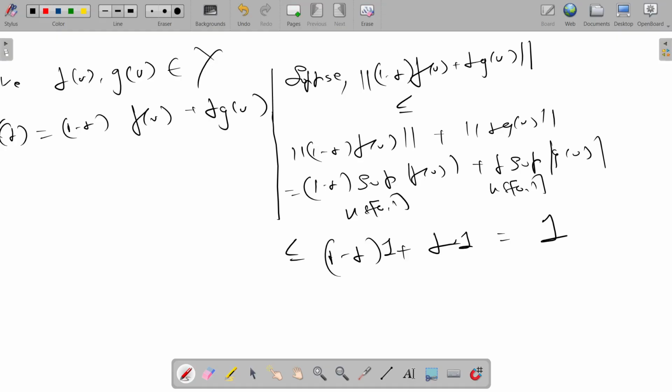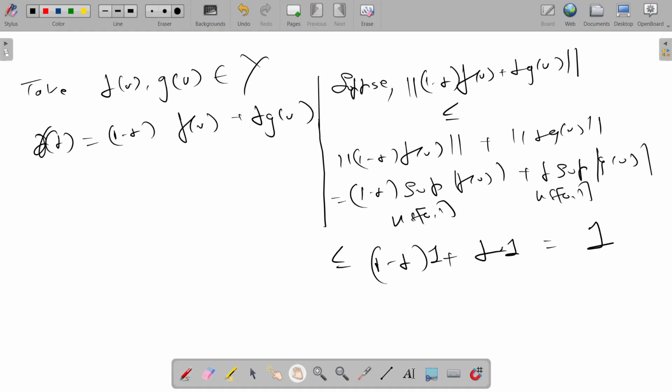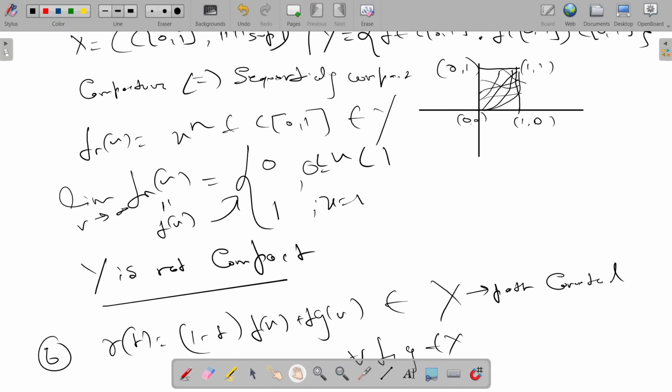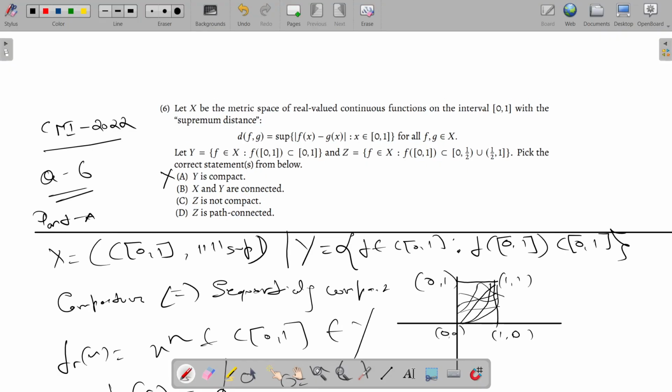So this gamma(t) lies inside Y for all t belonging to [0,1]. So Y is path connected. So our option B is true.